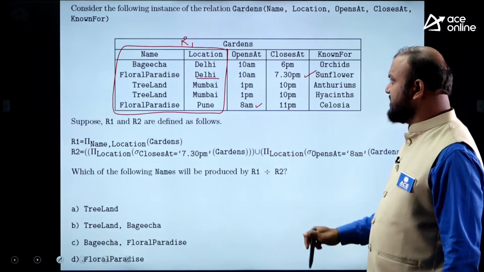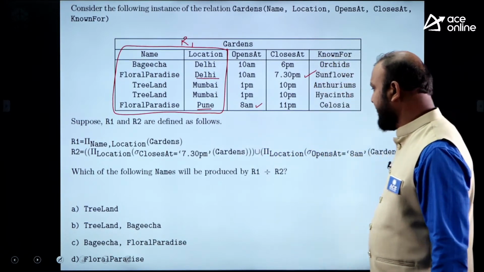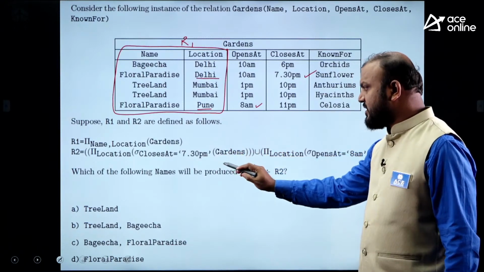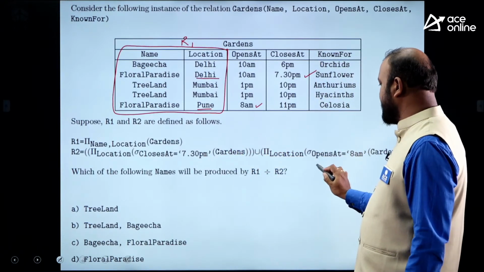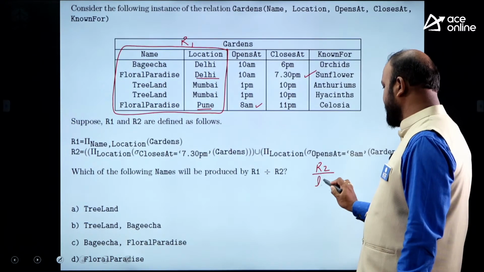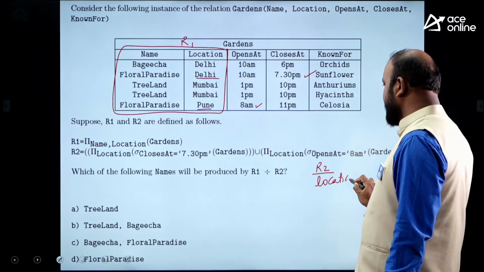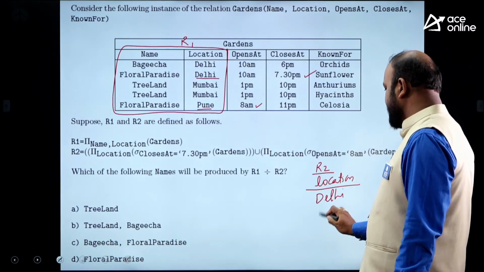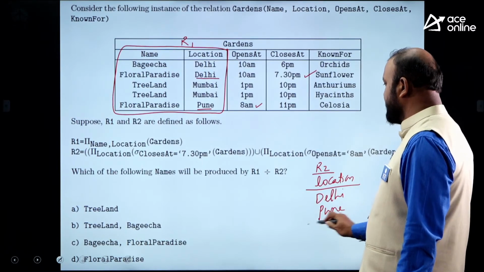What they wanted, location is Pune. So what is the output of this R2? The output of R2 is location. What locations are in the output? Delhi and Pune are in the output.